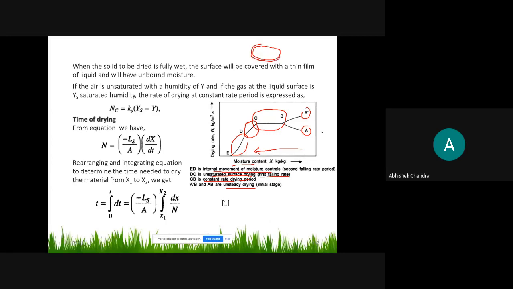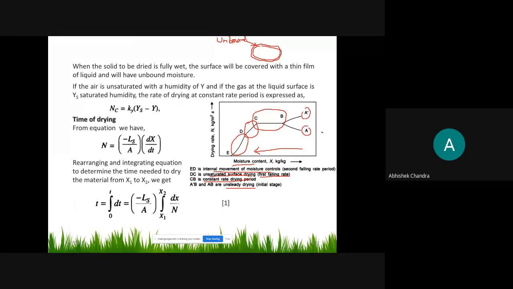This is the fully wet condition we can say. This type of moisture over the surface is known as unbound moisture, and it is immediately removed as you pass the hot stream of air or gas.